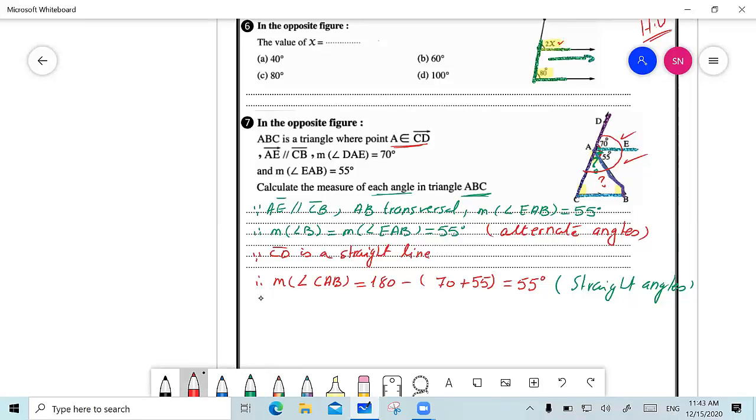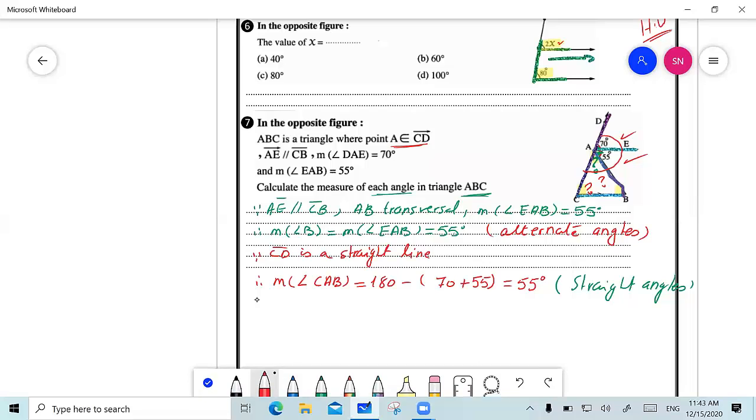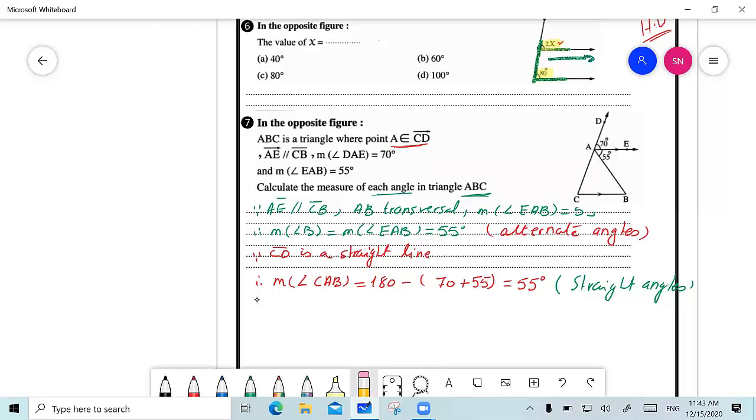Now, the last one remaining is measure of angle C. Can anyone now help me to find measure of angle C? I want to find the measure of angle C. First of all, I calculated this angle to be 55, and I also calculated this angle to be 55.